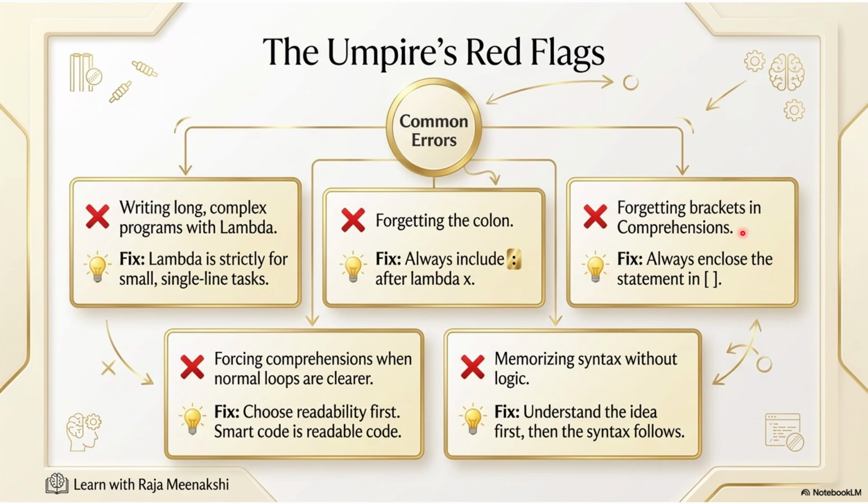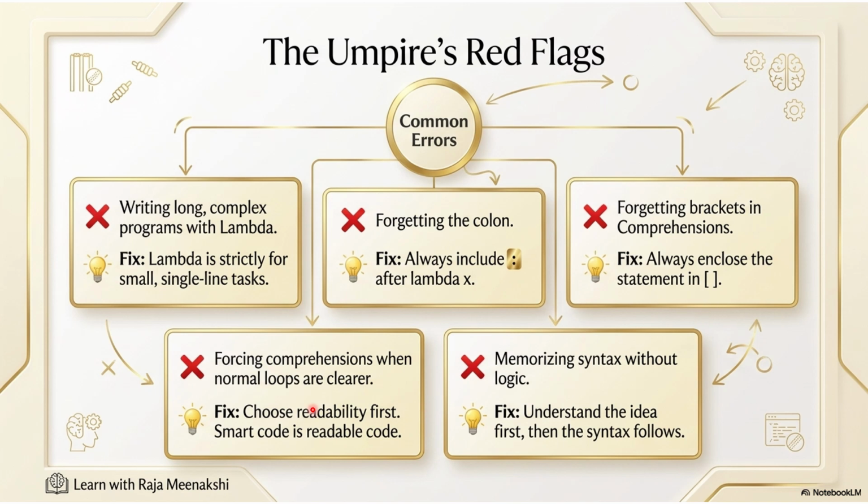Then forgetting brackets. For list comprehension you should go for square brackets. Dictionary means curly braces with the key-value pair. Set means the same curly braces, just with the variable. Tuple generator means parentheses. Like that, you should be very familiar and clear with the brackets.